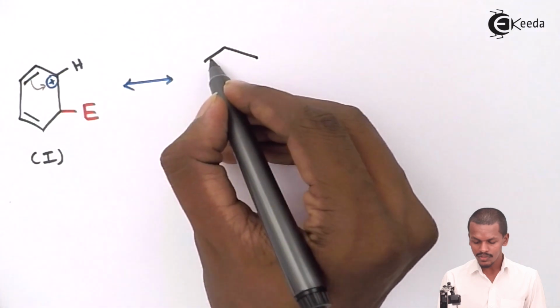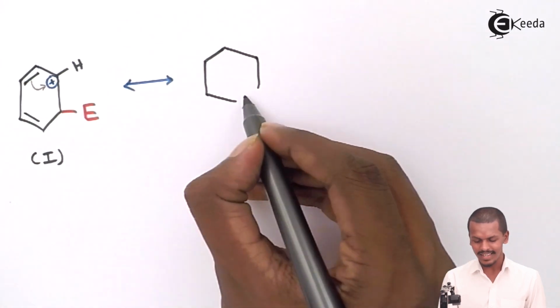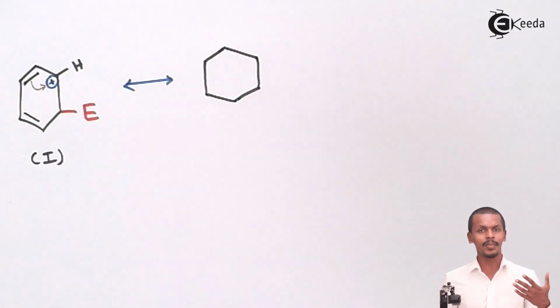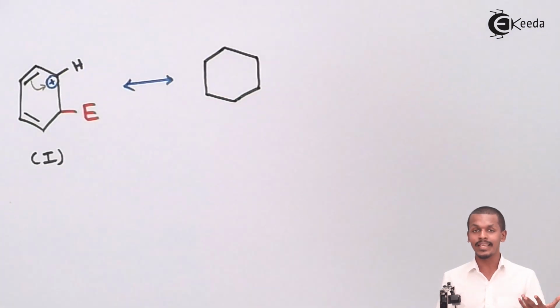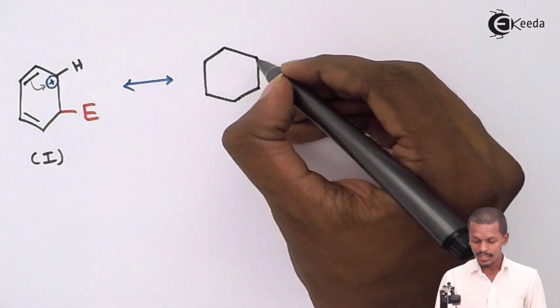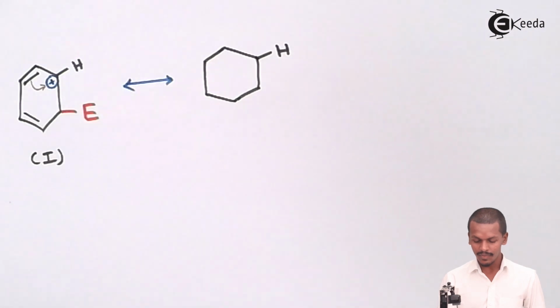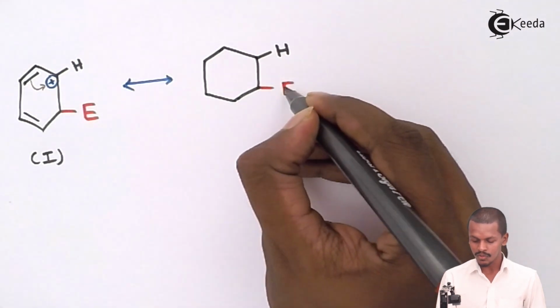where there is no change in the structure of benzene, because in resonance, as we have learned, there is no change in the position of the atoms, but only in the position of the electrons, or the pi bonds that we are concerned with. So here also the hydrogen atom is over here, and meanwhile the electron is also over here.